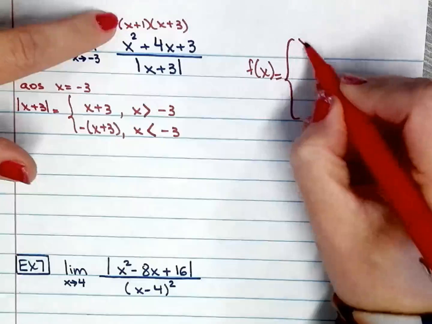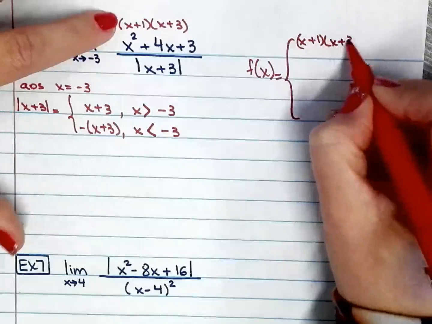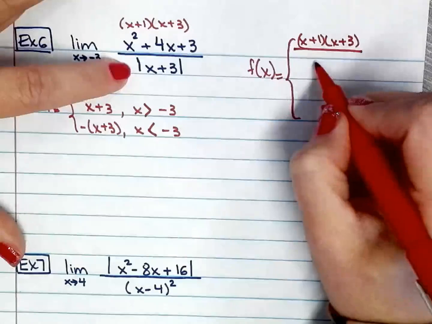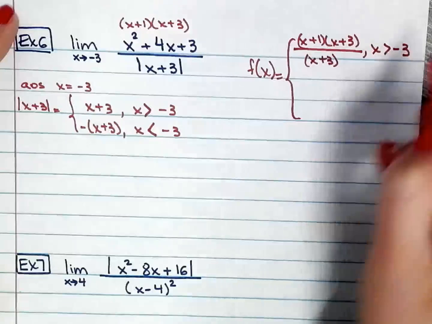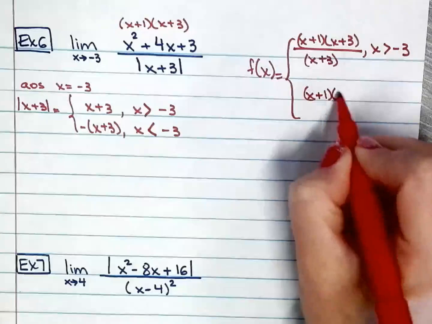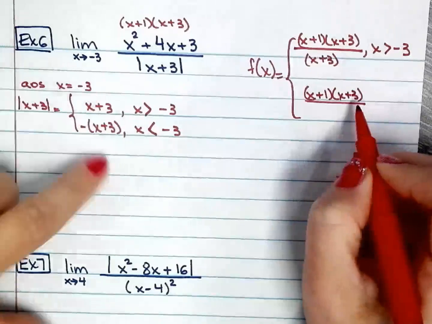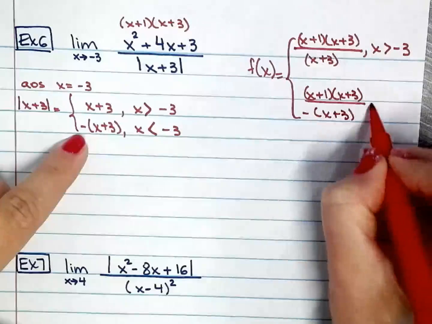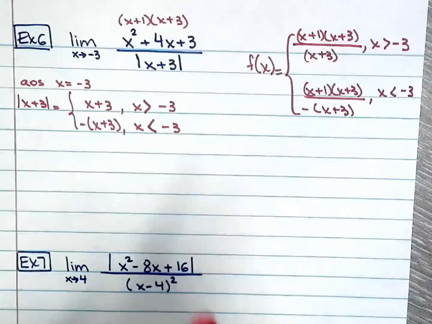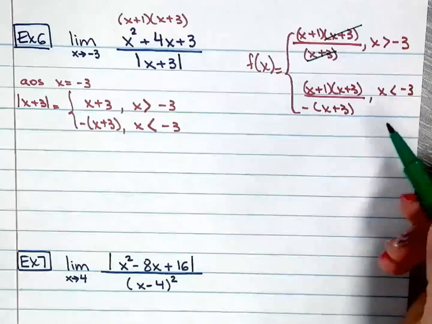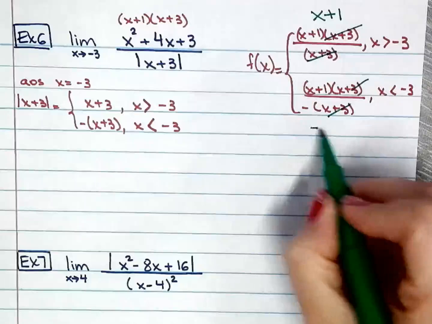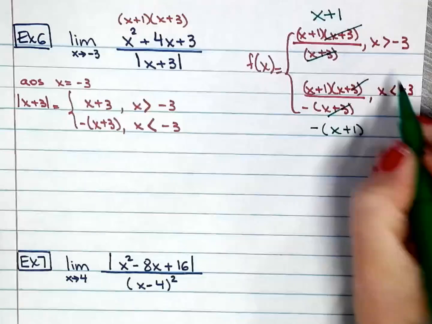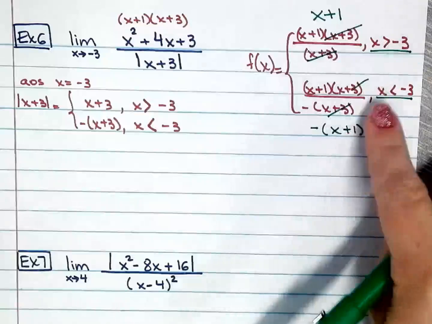Okay, so x plus 1, x plus 3 over x plus 3 as long as x is greater than negative 3, and then x plus 1, x plus 3 over negative x plus 3 when x is less than negative 3. You already know we're going to simplify the rational expression right there to make it simple. So simplify right there. I have x plus 1 left over. Simplify right there. I have negative x plus 1 left over. And these are the conditions to each one.